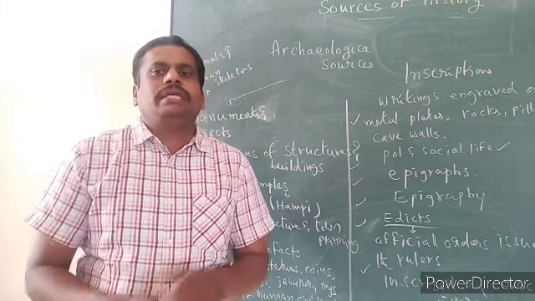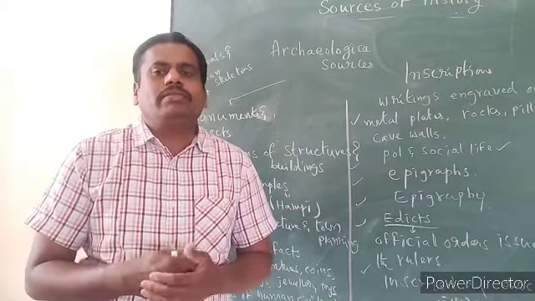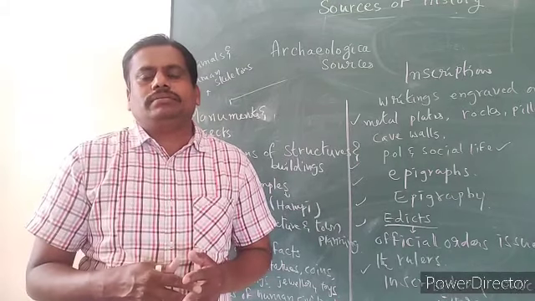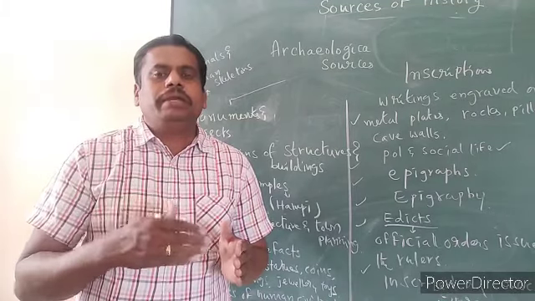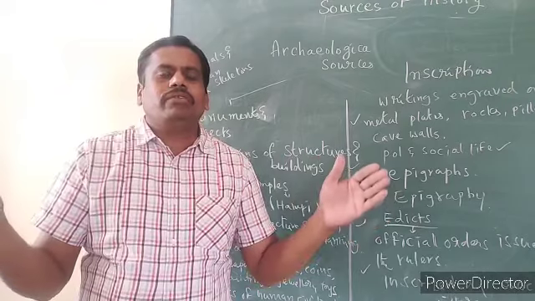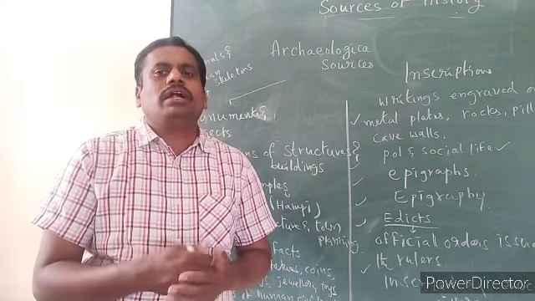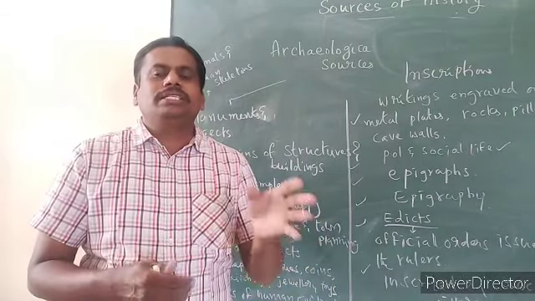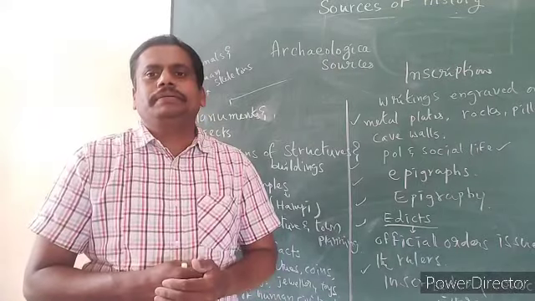Through that, for the first time we came to know there was very good town planning. They constructed houses leaving roads, with buildings on both sides, and the wastewater was sent through drains. An underground drainage system was also maintained by the Indus Valley people.